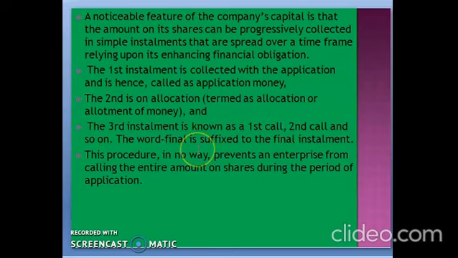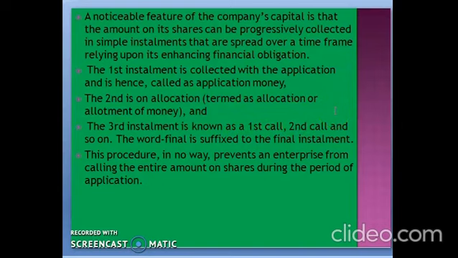Say for example, if you have a share whose face value is rupees 10 and all the shares are issued at par, the company can demand the application money as rupees 2 at the time of application, after that rupees 3 at the time of allotment, and the balance 5 rupees at the time of the third installment, or first and final call. Or the company can break that 5 rupees into 2 rupees and 3 rupees as first call and second call continuously.